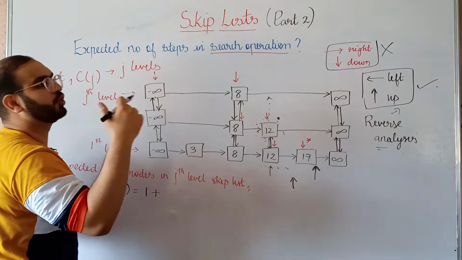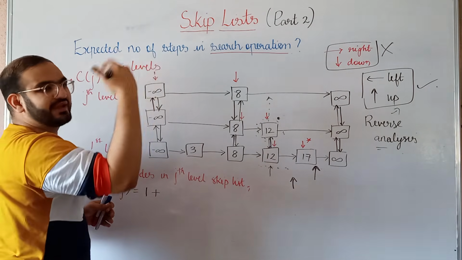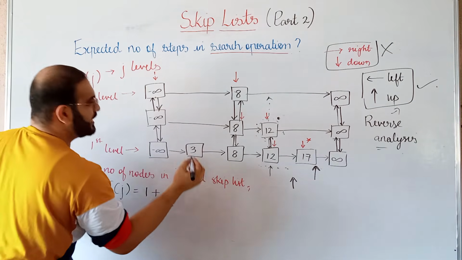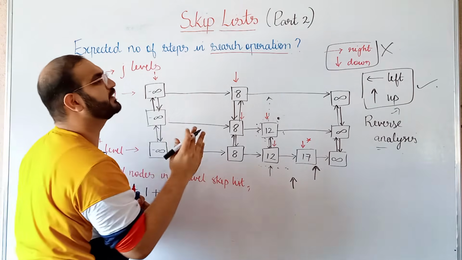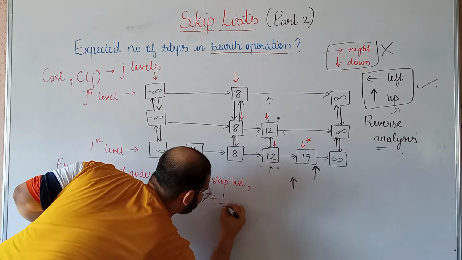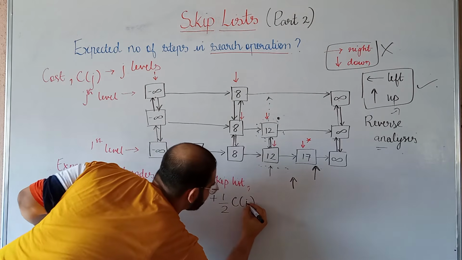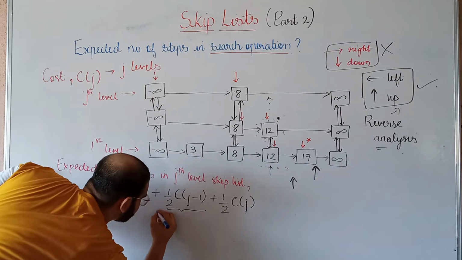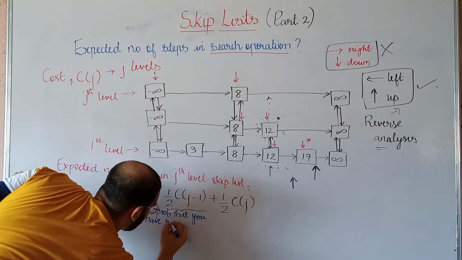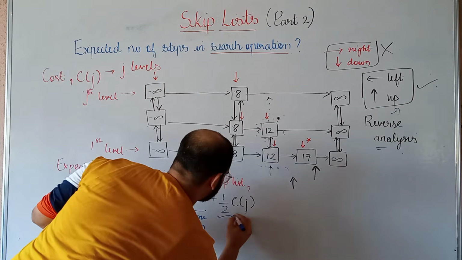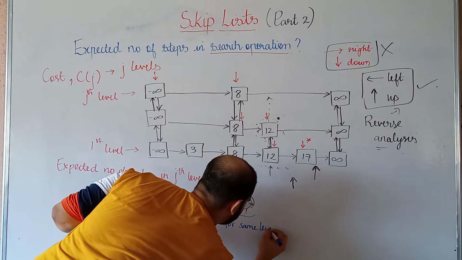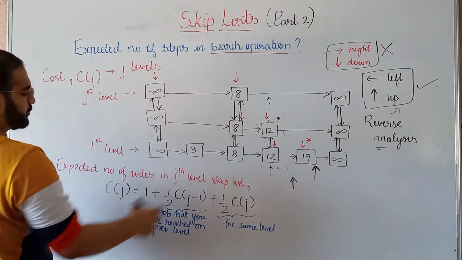Because the probability of a node being promoted to the next level during insertion is half, right? So there is a half probability that I'll be moving to the up node, plus there is a half probability that I'll remain at the same level. So this term determines the probability that you have reached the previous level, while this term is for the same level, that you will remain at the same level. So these are the two probabilities.